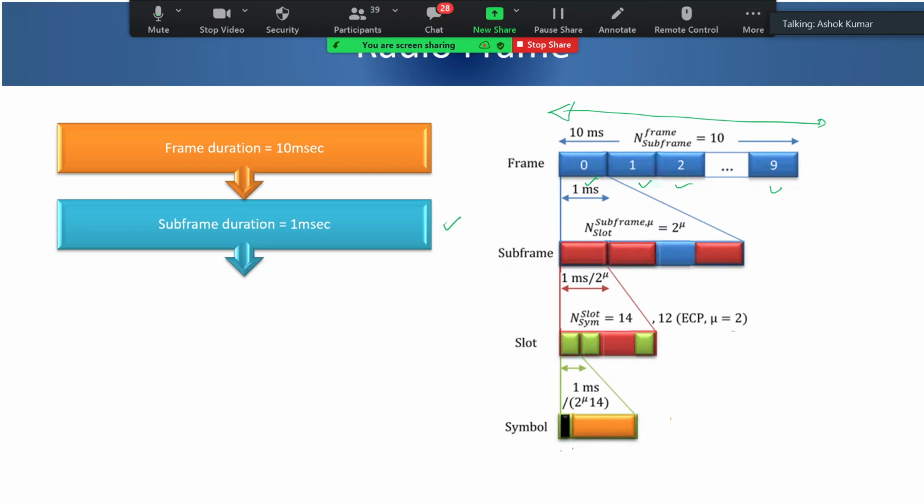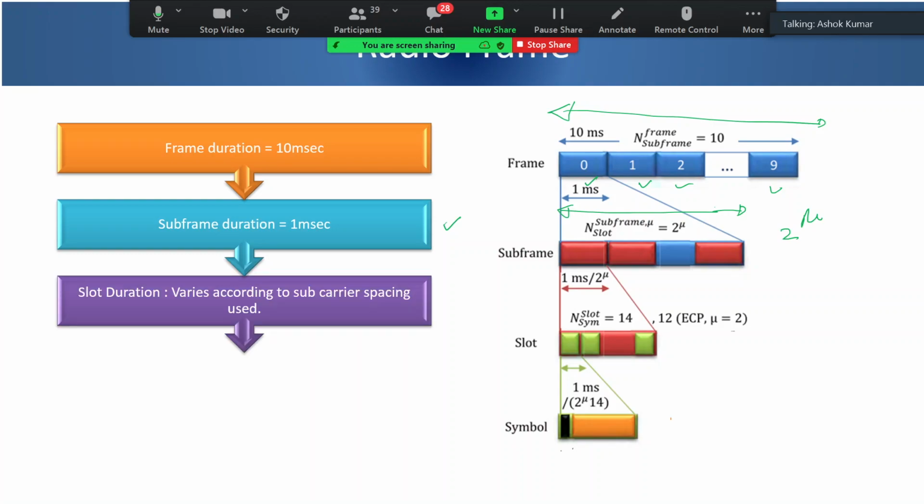Now within this one subframe, you may have number of slots, either 1 or 2 or 4 or 8 or 16, depending upon the numerology. And that formula is 2 to the power mu. Mu is your numerology. So depending upon your numerology, you will have number of slots.